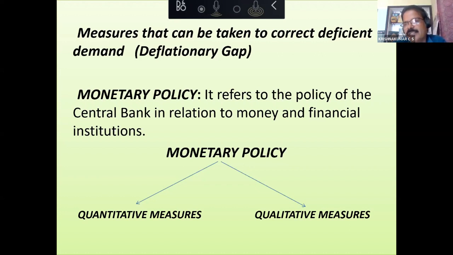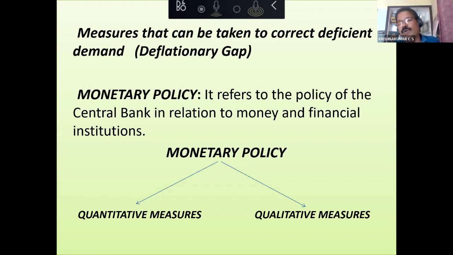As ma'am rightly said, the difference between the value of the collateral and the amount of loan advanced. Sir has also said the same thing, but he approached it from a different angle. It's also right. So this is what we call margin requirement.